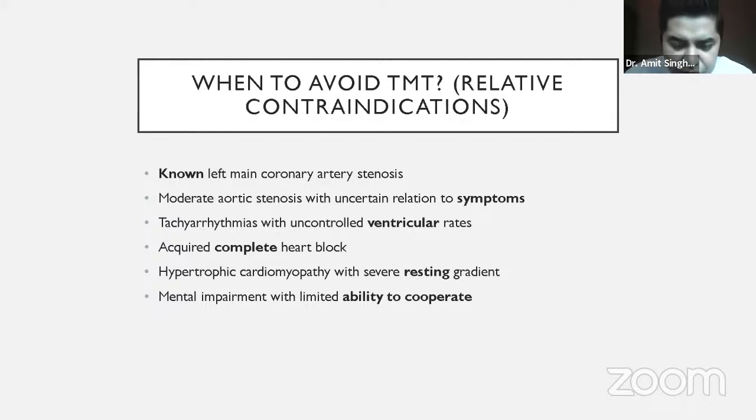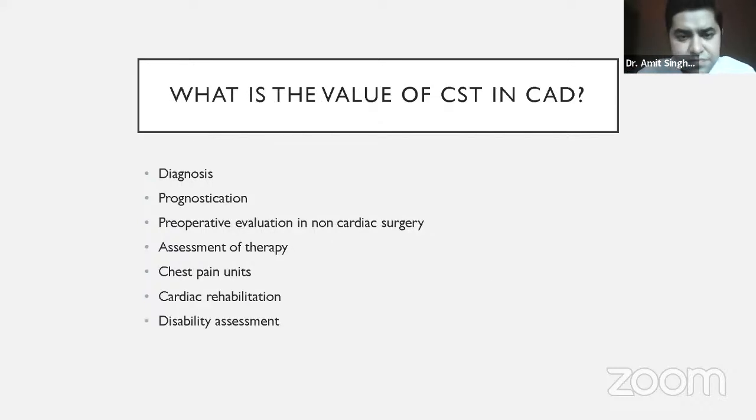Because while performing treadmill tests, we need cooperation from the patient. If the patient is already having some kind of psychological or mental impairment, he might not be able to cooperate. And this can cause a fall and trauma to the patient on the treadmill bed. So these are the set of patients in whom the treadmill test should be avoided.